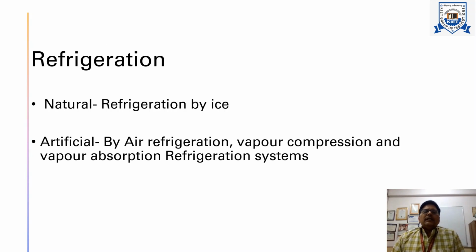And in the case of artificial, there are many mechanical means by which we can get the refrigeration effect. There are different systems which are being used. One is the air refrigeration system, another is the vapor compression system, and the third one is the vapor absorption system. All these refrigeration systems are in your syllabus, so we will cover them in detail.